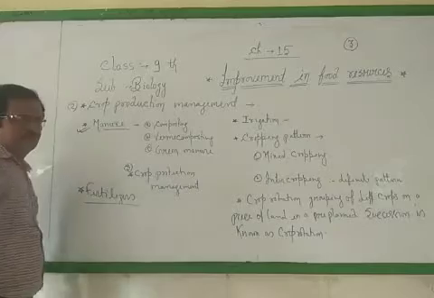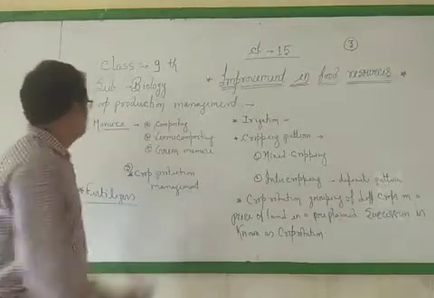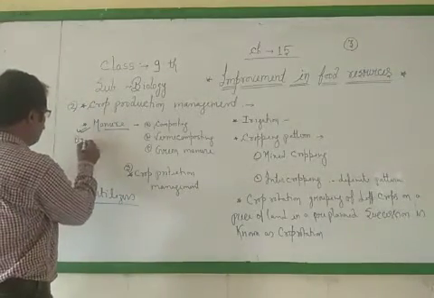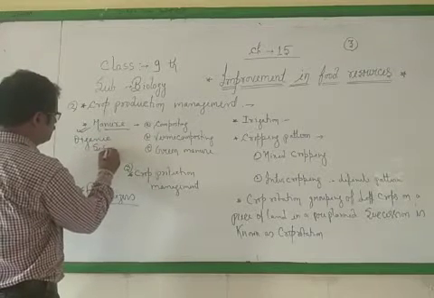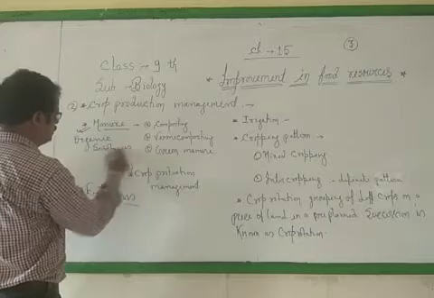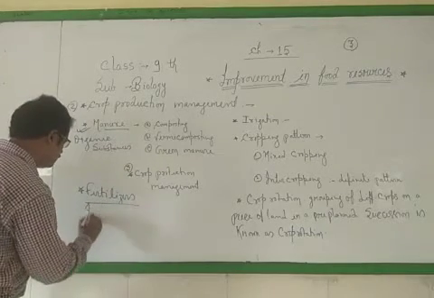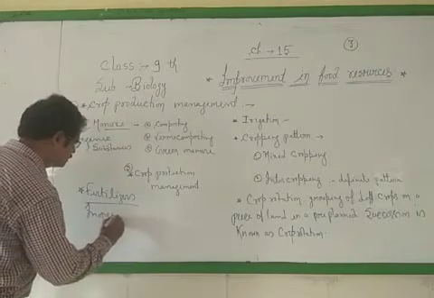Manures are organic substances, and fertilizers are inorganic substances.